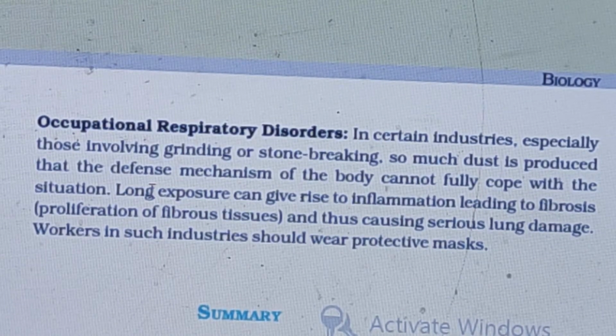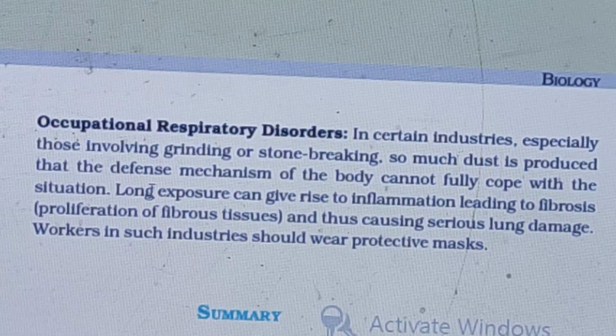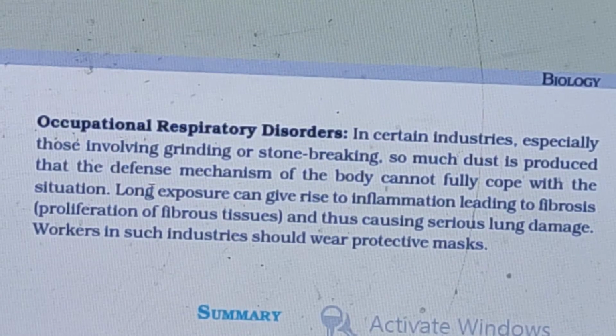These long exposures can lead to inflammation leading to fibrosis. Fibrosis means proliferation of fibrous tissues, and this can cause serious lung damage. That's why we can see that the workers in the factories and industries wear protective masks so that their body doesn't get affected. For these three disorders, just mug up the NCERT lines. The first two, asthma and emphysema, are very, very important. Occupational disorders are important, but not that much.